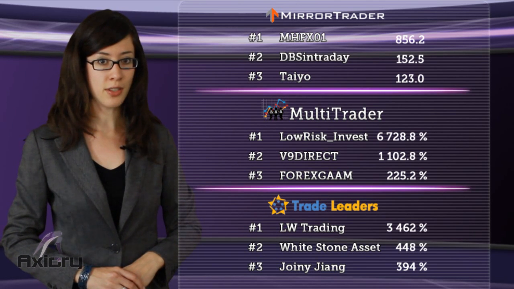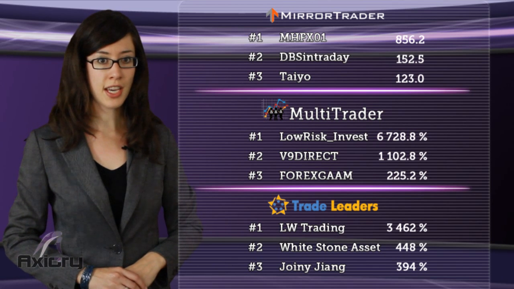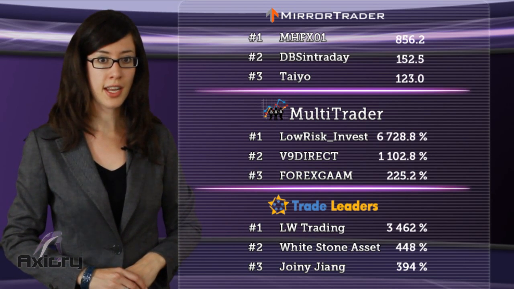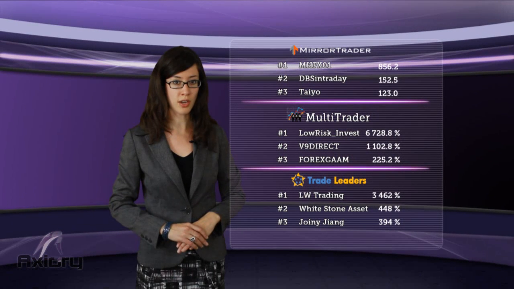Low Risk Invest added 219.1% from yesterday and remains first. V9 Direct also rose, but only 3.7%, and at third place is now Forex strategy with 225.2%. On the downside, LW Trading recorded a 43% loss. Whitestone Asset remained at 448%, and Joiny Jang rose 4%.